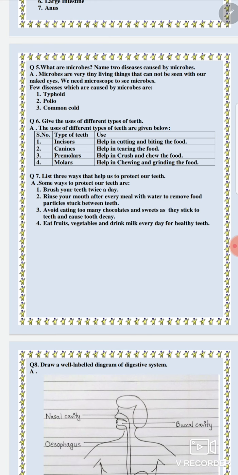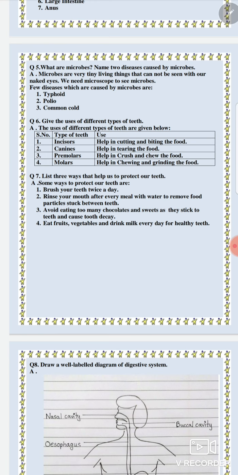For example, they are used to make curd, to make bread also, and even in the treatment of a few diseases. But they are harmful also, they cause different types of diseases. And for different microbes, for example, bacteria, then we have virus. These are examples of a few microbes.